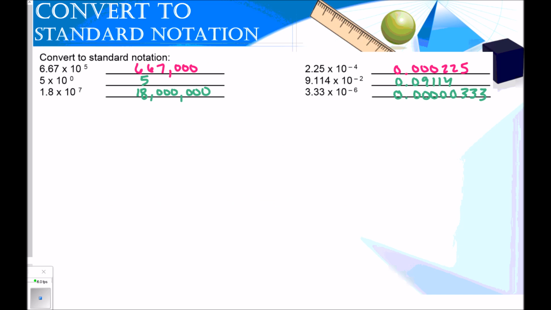Okay, welcome back. Here are the answers to the remaining examples. Check your work to see if you did these correctly. So the one that I anticipate you may have some issues with might be this one. Any number to the power of 0 is 1. So what this one is really saying is 5 times 1, which gives us an answer of 5. So again, any number to the exponent of 0 is equal to 1.